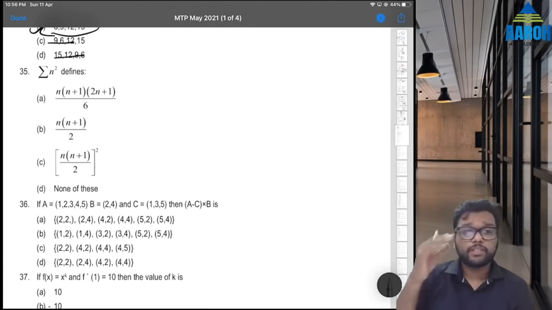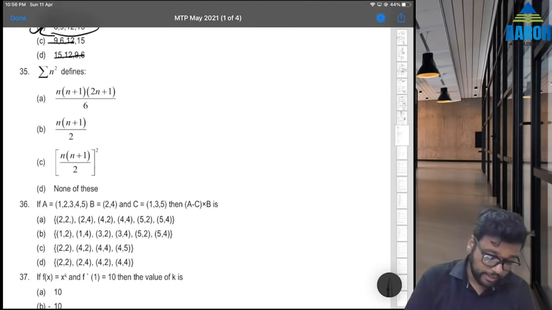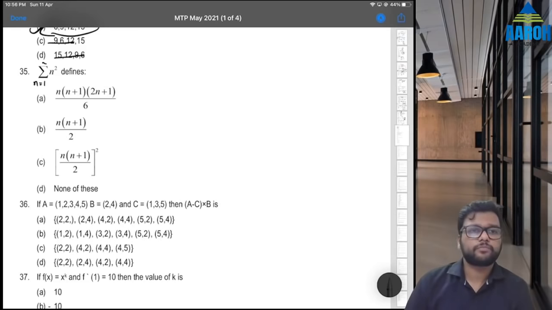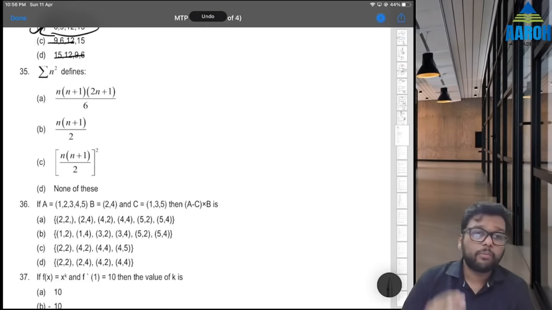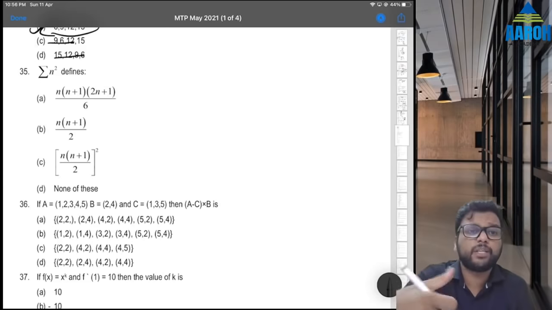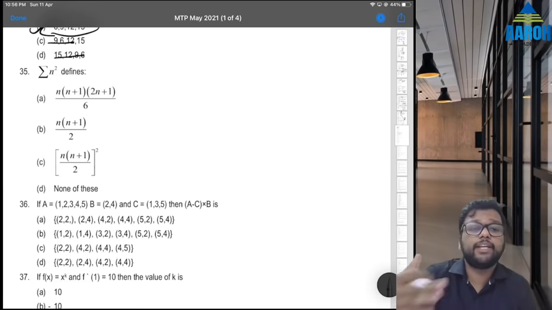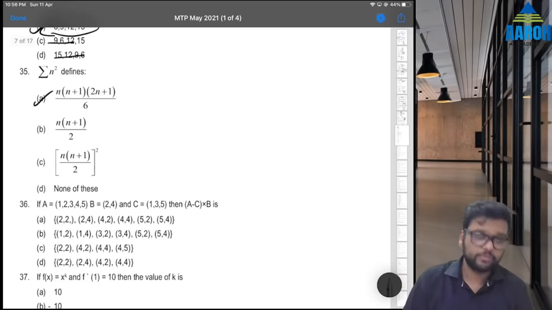35. Summation n square defines. Summation n square means what? It is implied that n goes from 1 to some number, let's say n. So ideally it should not be n square, but okay. So that means 1 square plus 2 square plus 3 square. That is sum of squares of first n natural numbers. Sum of squares of first n natural numbers is n into n plus 1 into 2n plus 1 by 6.